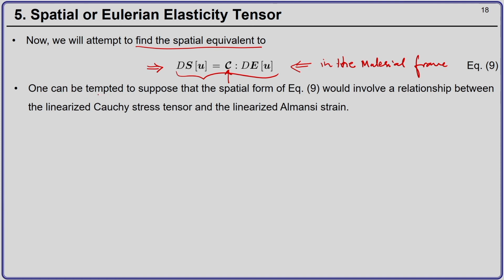You may be tempted to suppose that the spatial form of equation 9 would involve a relationship between the linearized Cauchy stress tensor and the linearized Almansi strain tensor.